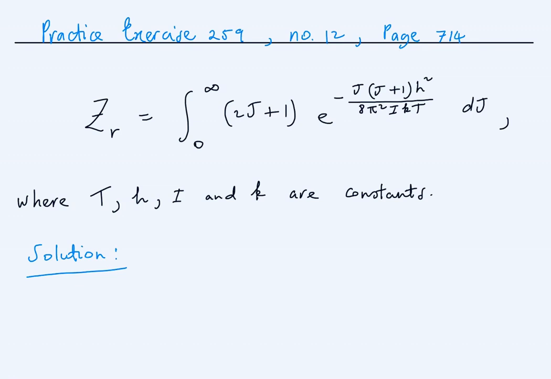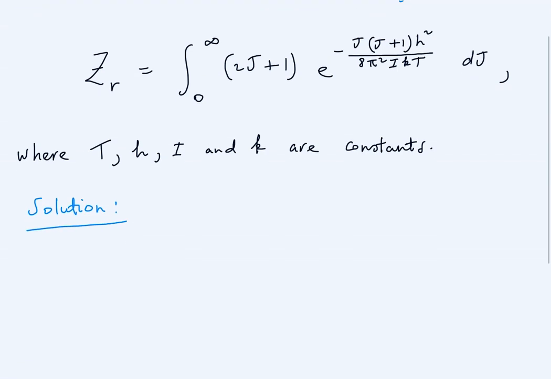In this video, we are going to discuss one of the exercises in the John Bird textbook, Understanding Engineering Mathematics. We're looking at practice exercise 259, number 12, on page 714. Here we are given an integral, and we have to evaluate it using the method of algebraic substitution. Let's go ahead and evaluate this integral.